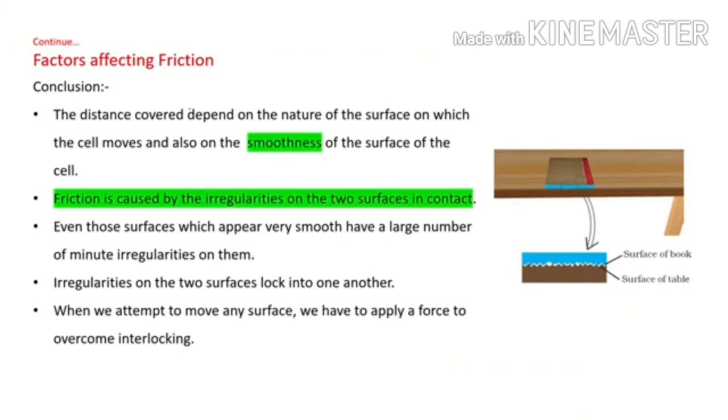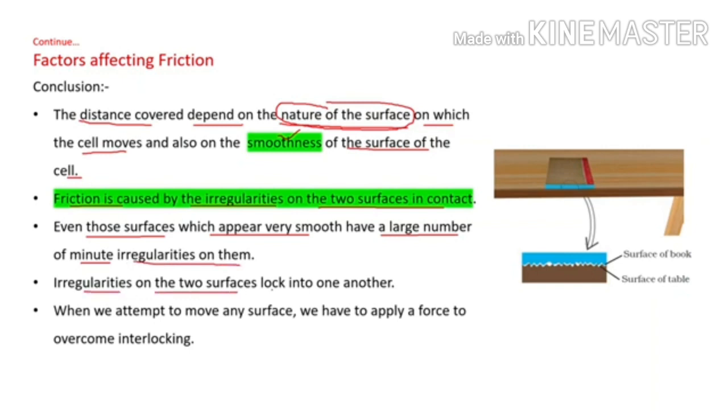Okay. So we must conclude from all these activities that the distance covered depends on the nature of the surface on which the cell moves and also on the smoothness of the surface of the cell. The friction is actually caused by the irregularities on the two surfaces in contact. This is the reason behind the force of friction. Even the surfaces which appear very smooth have a very large number of minute irregularities on them.